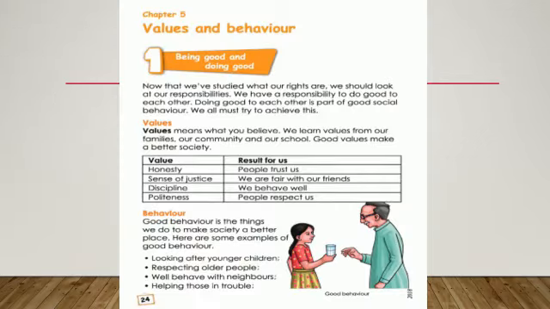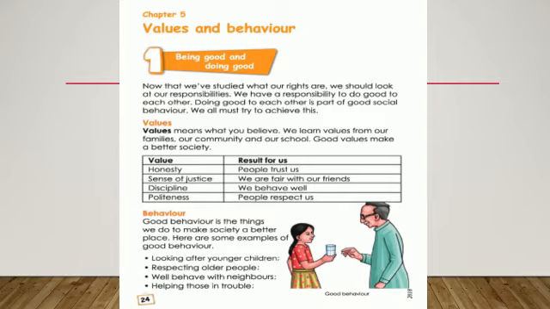So our chapter starts from page number 24. Here they talk about values and behavior. Values means what you believe. We learn values from our families, our community and our school. Good values make a better society. Here are some examples of values and the result for us. If you do these kinds of values, you will get this kind of results.